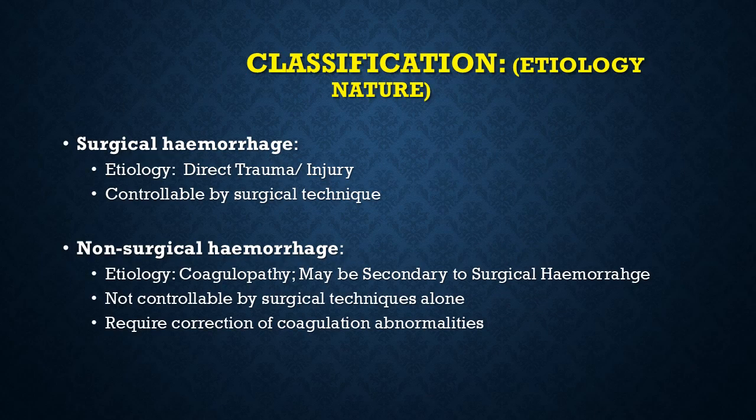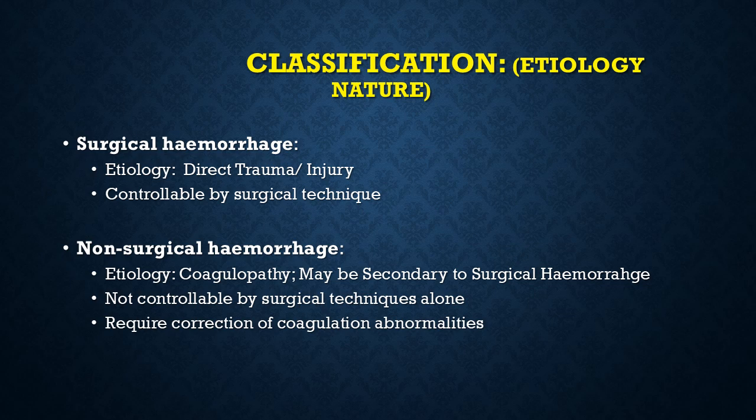Similarly, a hemorrhage can be classified based on the etiological nature of the hemorrhage. Surgical hemorrhage is the direct result of trauma or injury. It can be an incision or a stab or a laceration or crush injury. And usually, this hemorrhage is controllable by surgical techniques, which we will discuss in detail today.